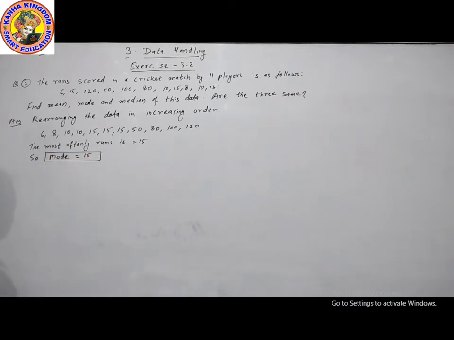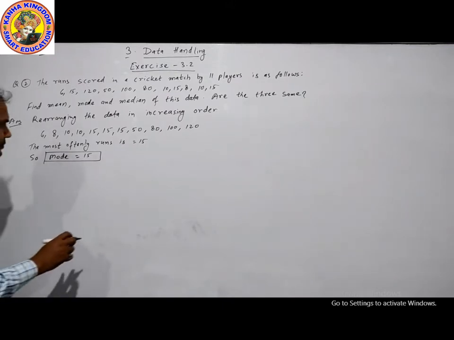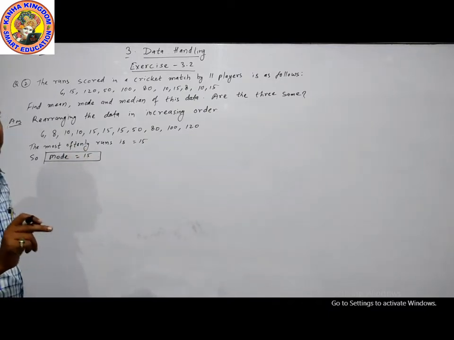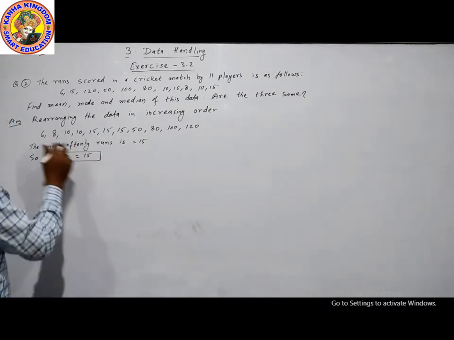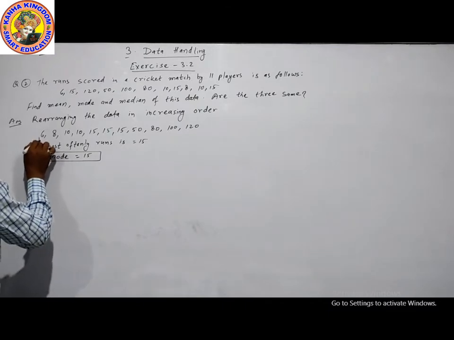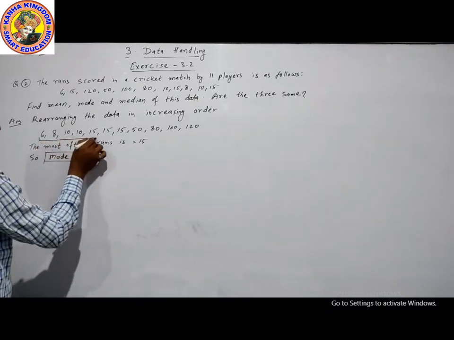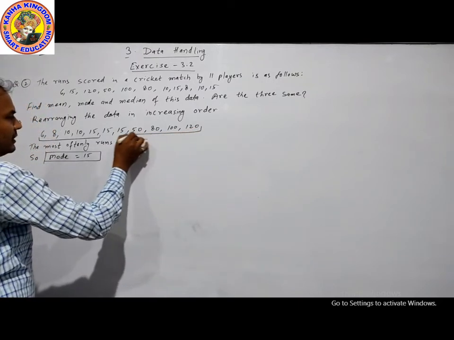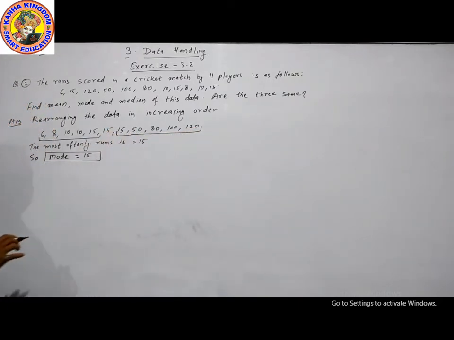Now second answer, middle part is median. These are the 11. 11 by 2 is 5.5. 5 and 5. 1, 2, 3, 4, 5. 5 data removed from left side and 5 from right side.